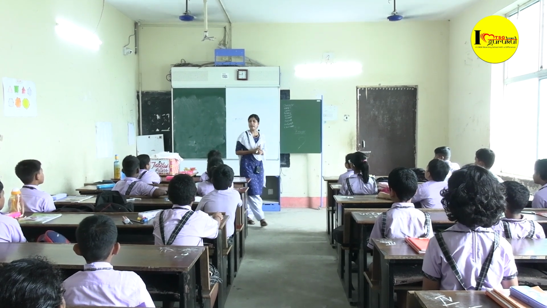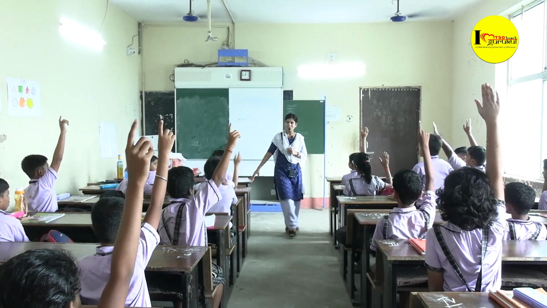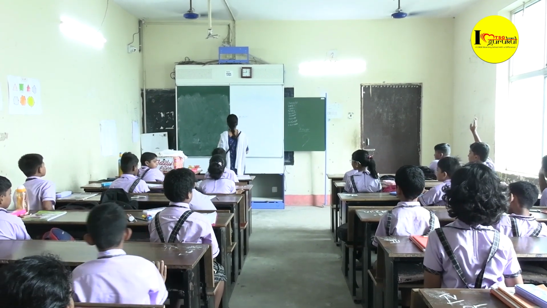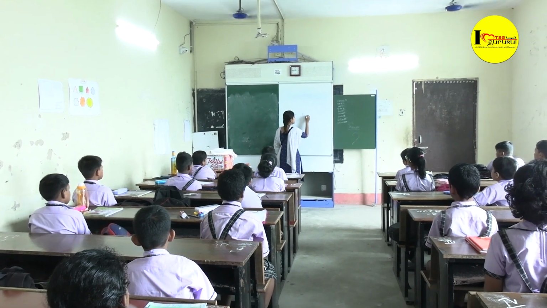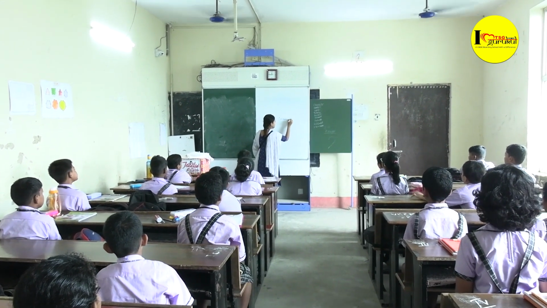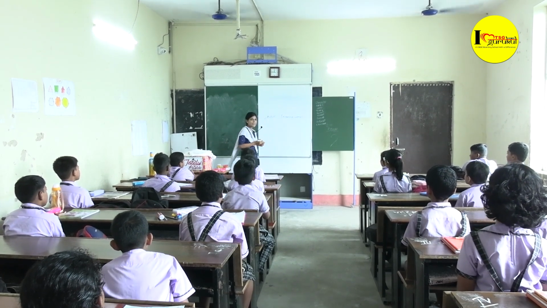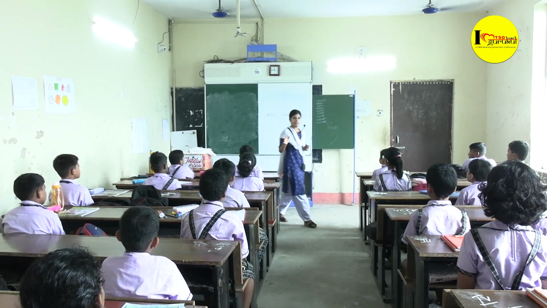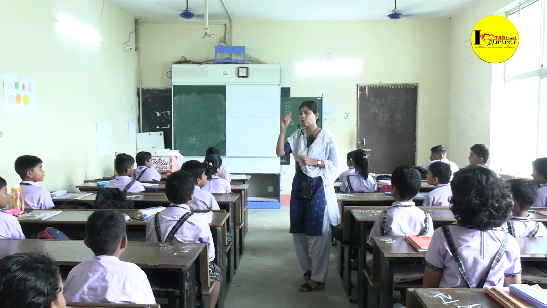what is noun, children? Who can say? Raise your hand. Noun is naming word. Wow, very nice. N for noun, N for name. Noun is a what? Noun is a naming word. It can be a name of a person, it can be a name of a place, a thing, or an animal. Yes? Okay. So noun has divided into two categories.